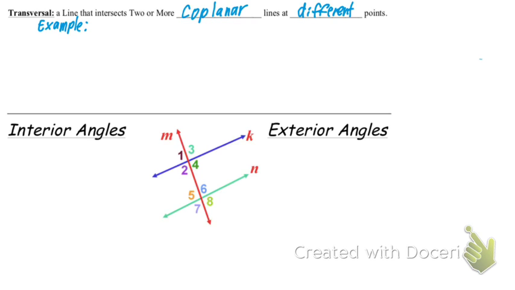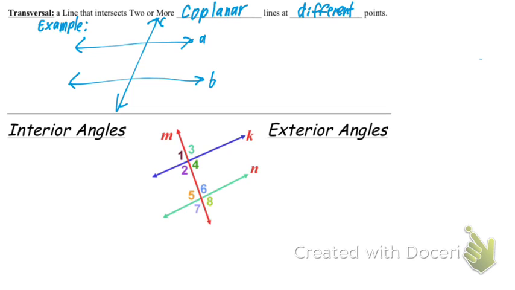So an example here, okay, will look something like this. So you have line A, you have line B, and then you have a line C intersecting 2 different lines. So it's a line that intersects 2 different lines, A and B, at different points. Okay?